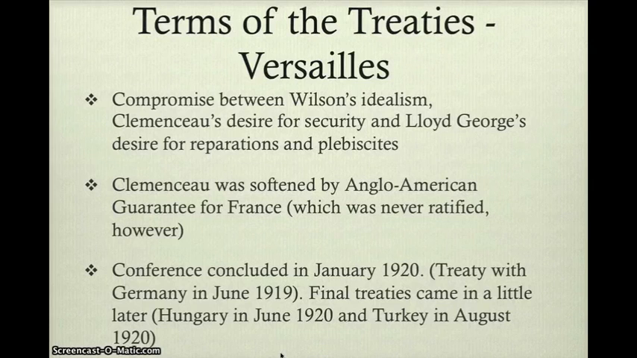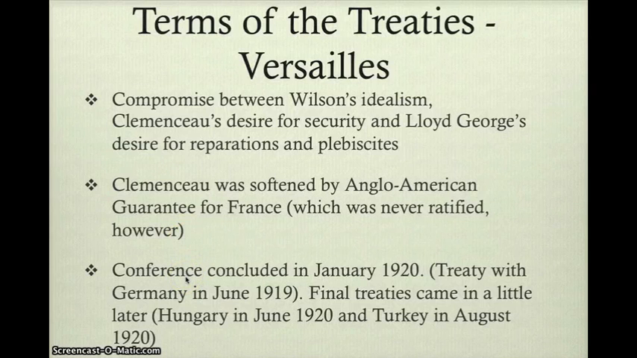Clemenceau was softened a bit in his goals for security because an Anglo-American guarantee was actually granted. The US and Great Britain promised France that in the case of invasion by Germany, for example, they would step in. This was never ratified, however, but it helped to soften the reparation conditions on Germany.